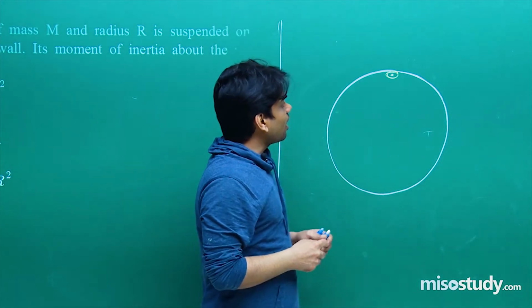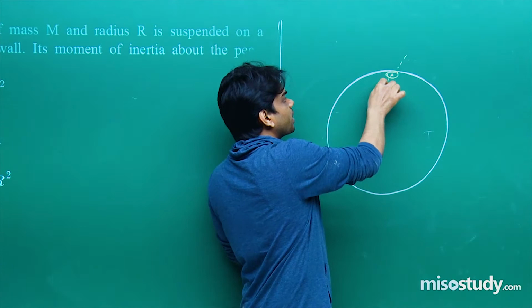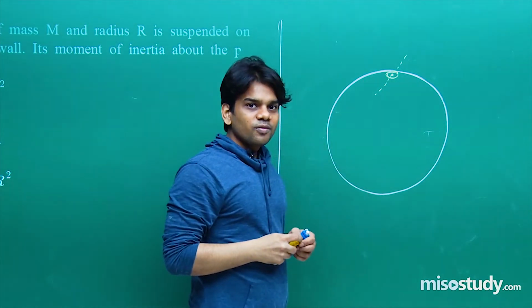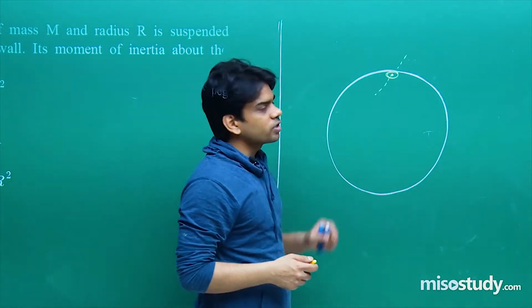Now see here, it has been asked, so the axis will be what? The axis can be treated as this one. This can be treated as the axis. We are required to find out the moment of inertia about this peg.